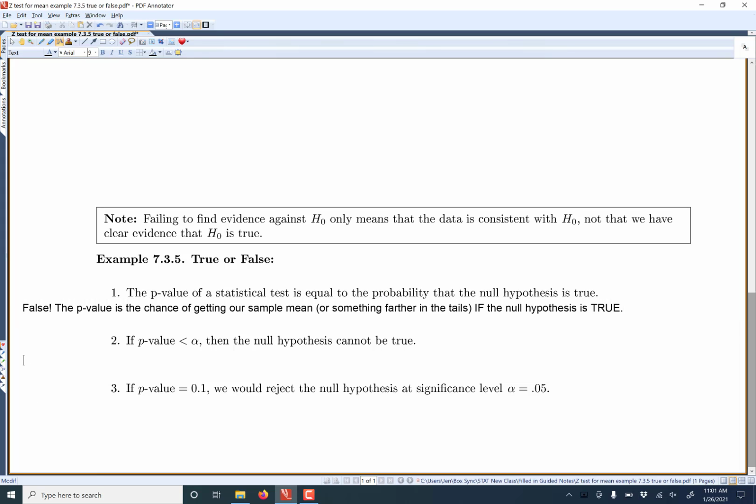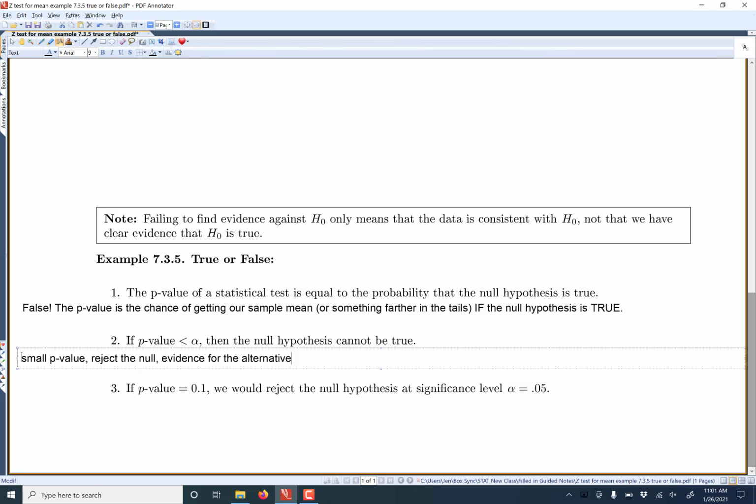Let's try our next one. If the p-value is less than alpha, okay, let's stop and think for a sec. That means a small p-value. So we would reject the null and say we have evidence for the alternative. That's what we've been learning. Now let's read what it says. It says if the p-value is less than alpha, so small p-value, then the null hypothesis cannot be true.